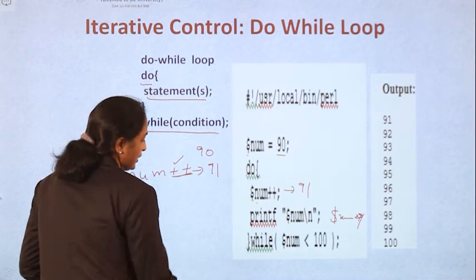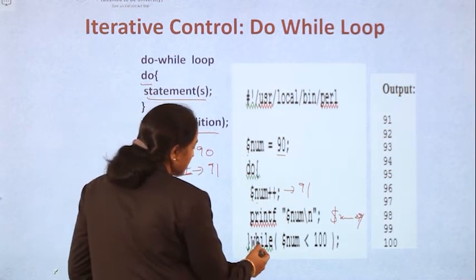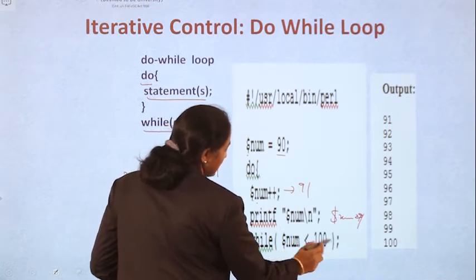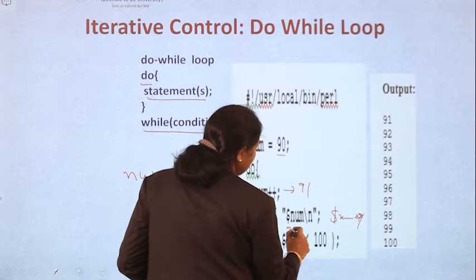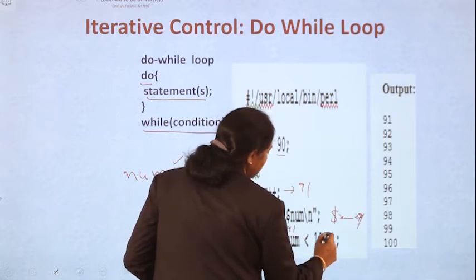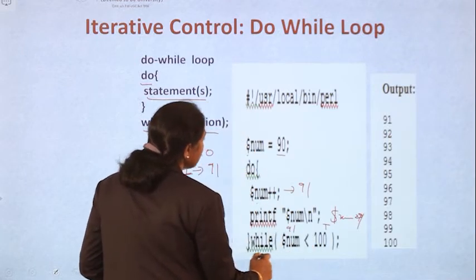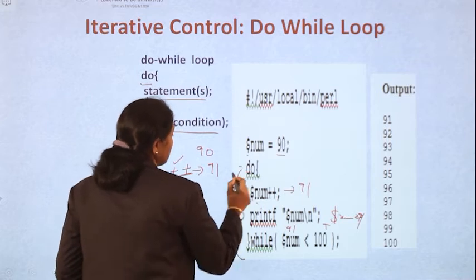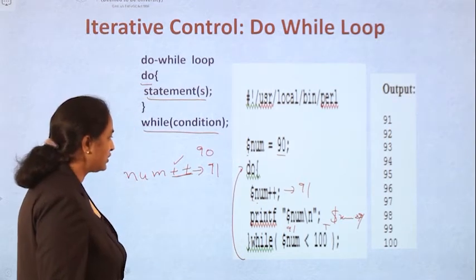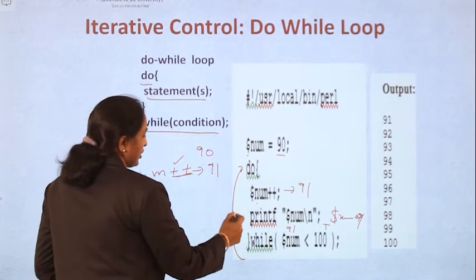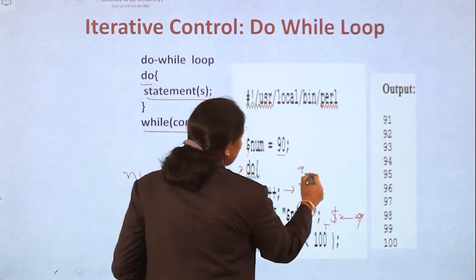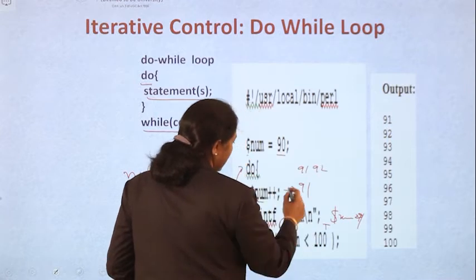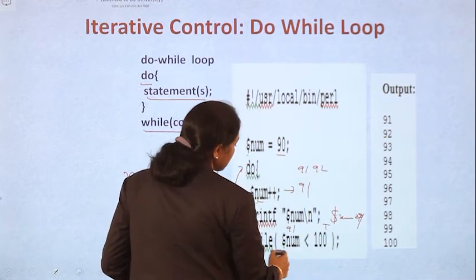Now you check the condition. What was the condition? While number is less than 100. Now your number contains 91. 91 is less than 100, so it is true. So now it goes back to the initial loop, back to the do. Again it increments. The next time it becomes 92. Again it will print, and again the condition is true.